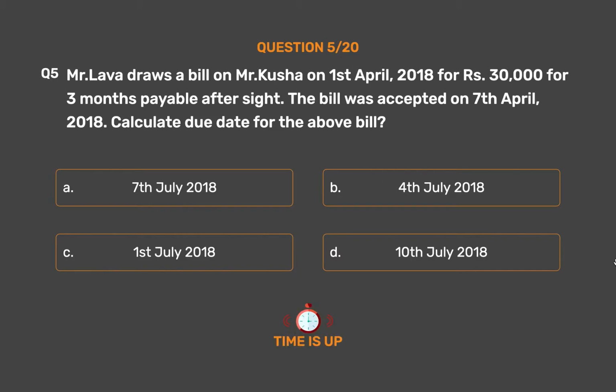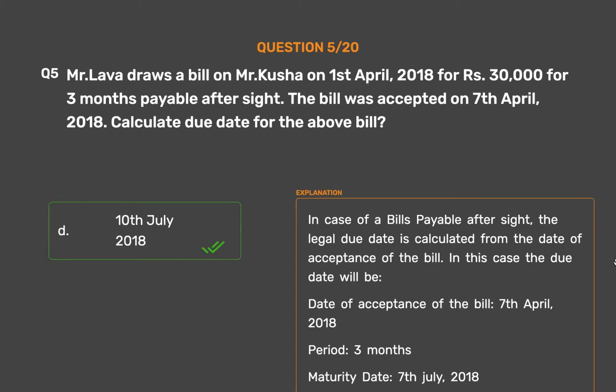The correct answer is Option D. 10th of July 2018. In case of bills payable after sight, the legal due date is calculated from the date of acceptance of the bill. In this case, the date of acceptance of the bill is 7th of April 2018. Period, 3 months. Maturity date, 7th of July 2018. Grace days, 3 days. Due date, 10th of July 2018.